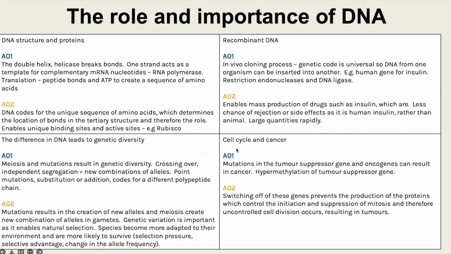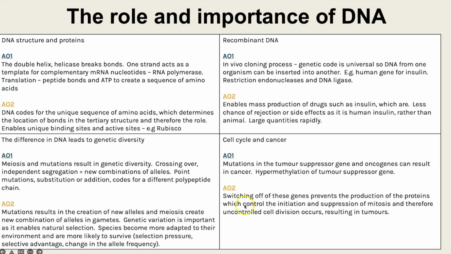So the final option I've got here is the idea of the cell cycle and cancer, mainly focusing on cancer. Mutations that are occurring in the tumour suppressor genes or in oncogenes can result in cancer. So you could talk about those two genes. You could also talk about epigenetics. So the fact that hypermethylation of tumour suppressor genes can also result in the tumour suppressor gene being switched off. So that would be your A01, talking through those two key concepts, demonstrating your A-level knowledge.